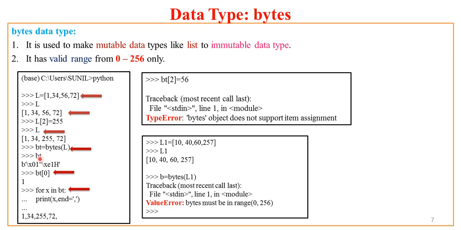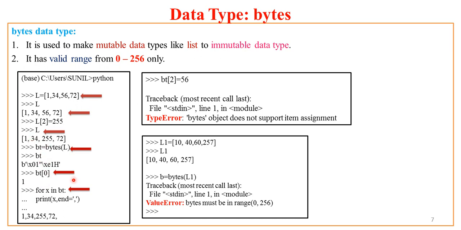Now if I inspect what is BT, I get something printed like this. That means I can't directly print BT like a list. So unlike a list, the bytes list will be printed either using a for loop, or you may even print an individual item. Here BT of 0 is 1, so the first element in the list is 1.